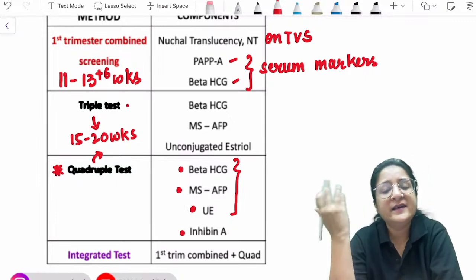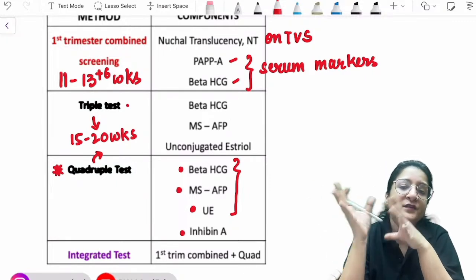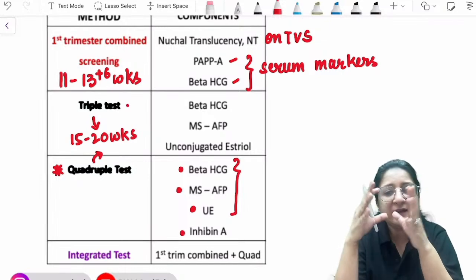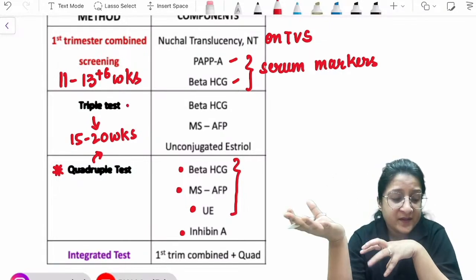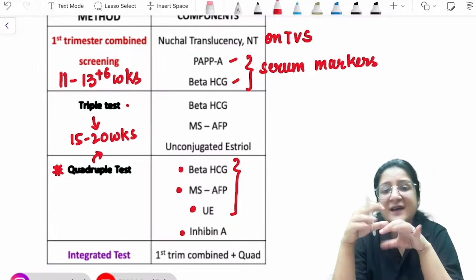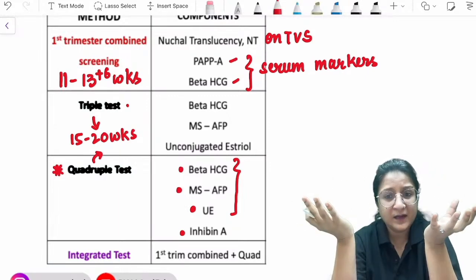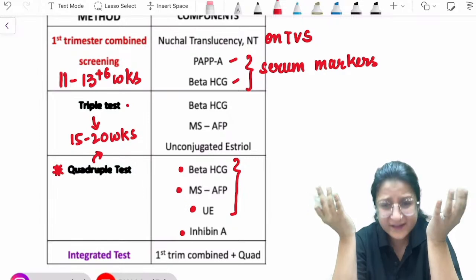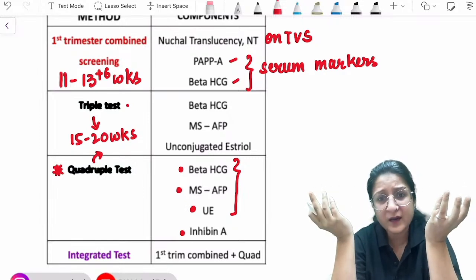Then there is an integrated test wherein the same woman we first go for the first trimester combined screening. Then when she reaches the second trimester, we go for the quadruple test, and after that we assess a combined risk, whether there is a risk for a Down syndrome fetus or not.